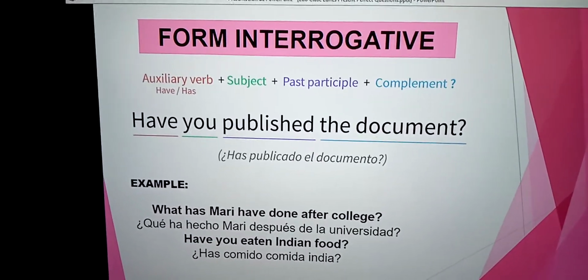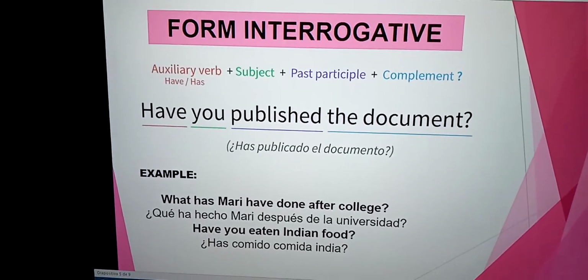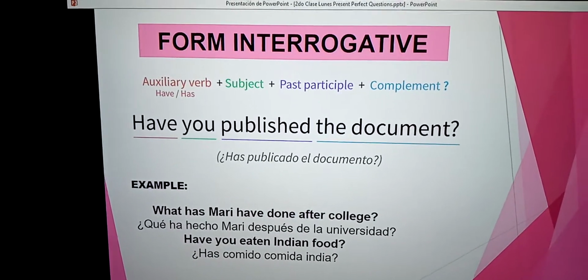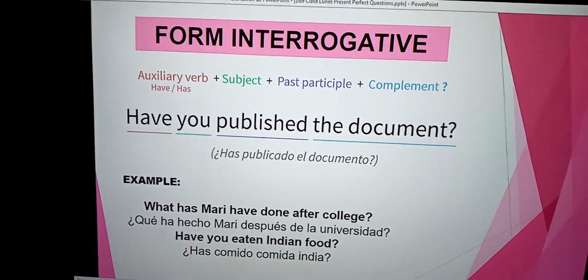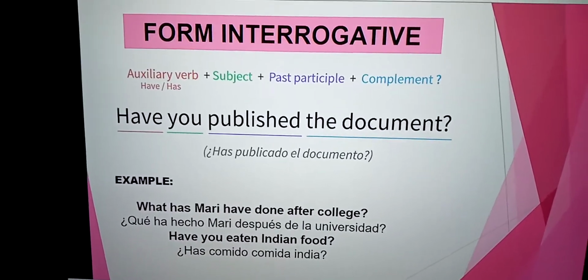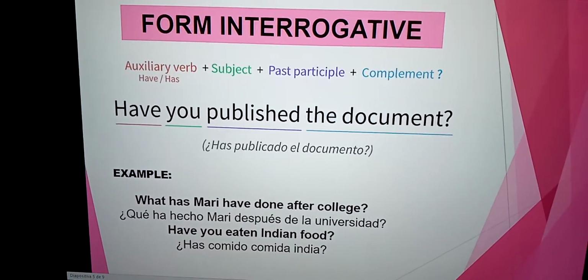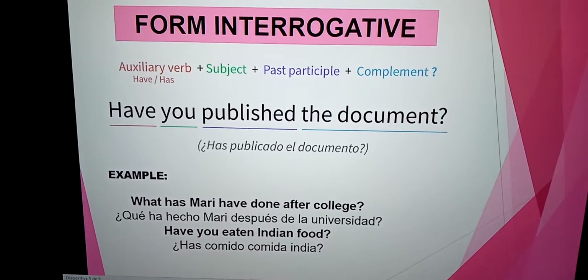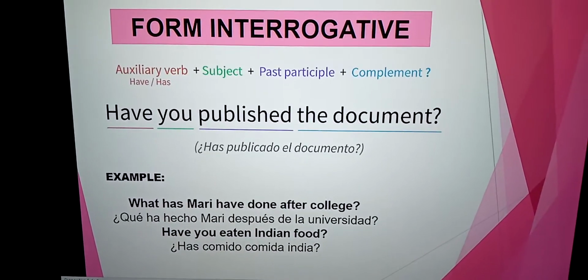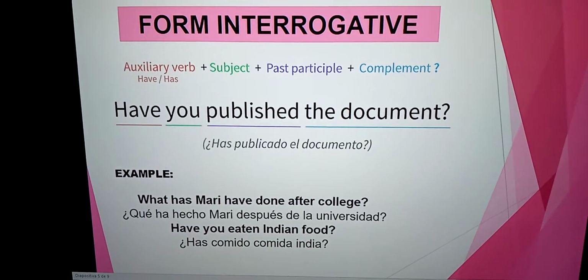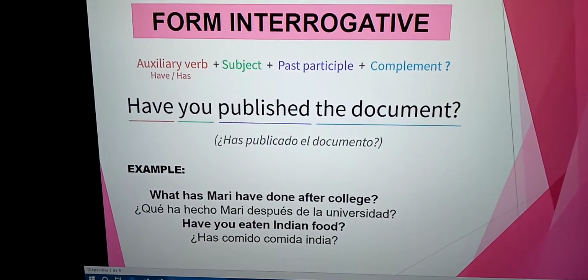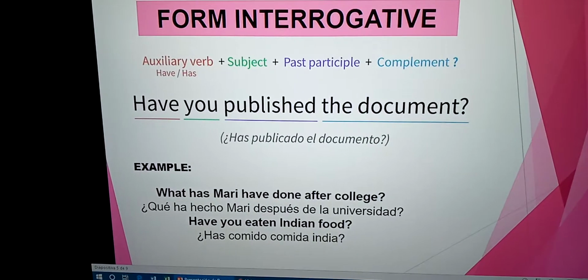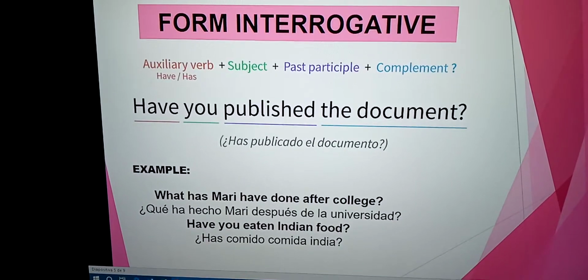Look at the examples. Have you published the document? Spanish: ¿Has publicado el documento?